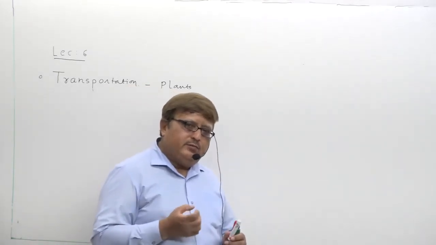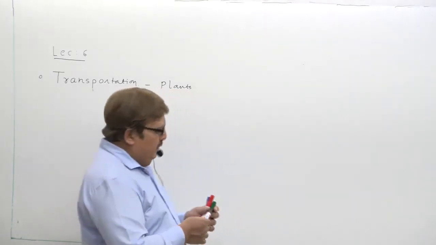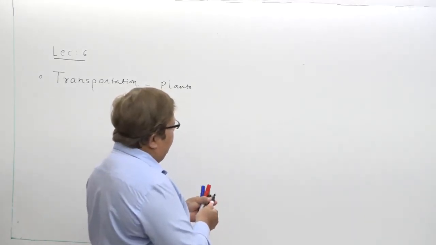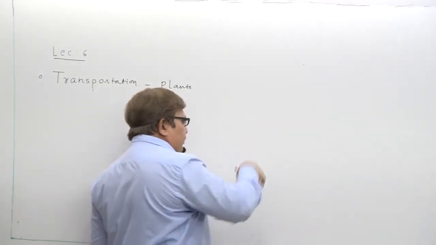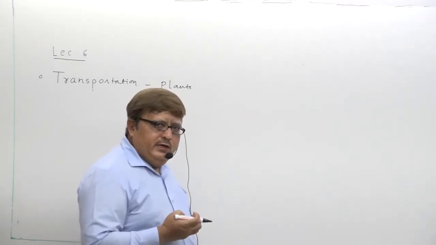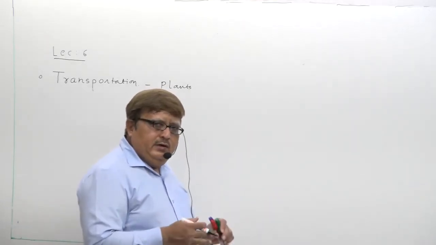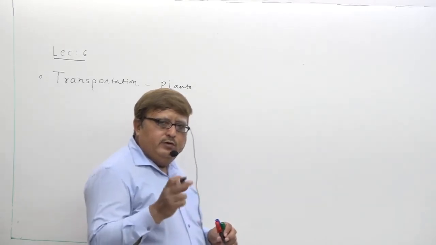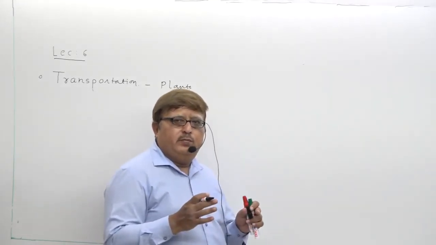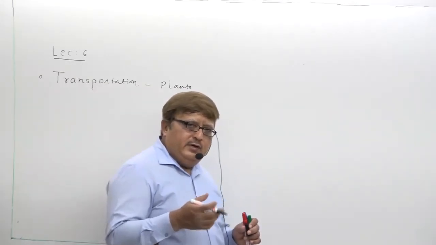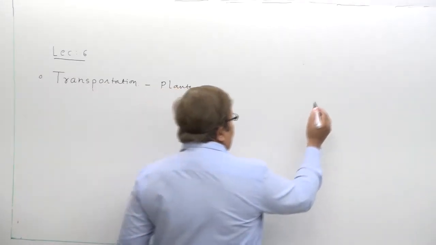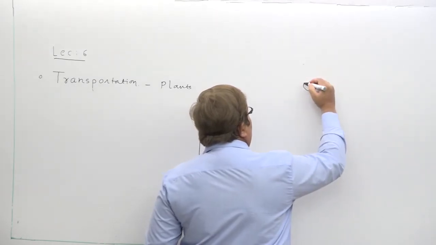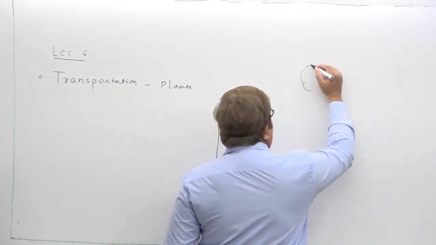In the textbook they have given one diagram. We are showing that diagram, but we are going to understand the inner fact of how the transportation of water and minerals takes place. In the textbook they have given a simple diagram. They have shown one plant, one tree, this way.